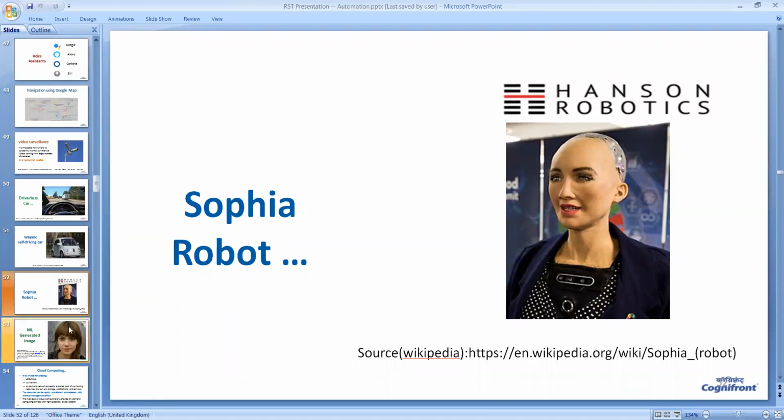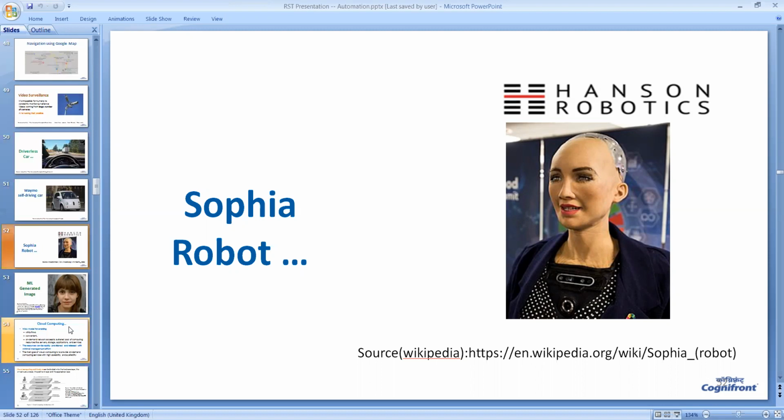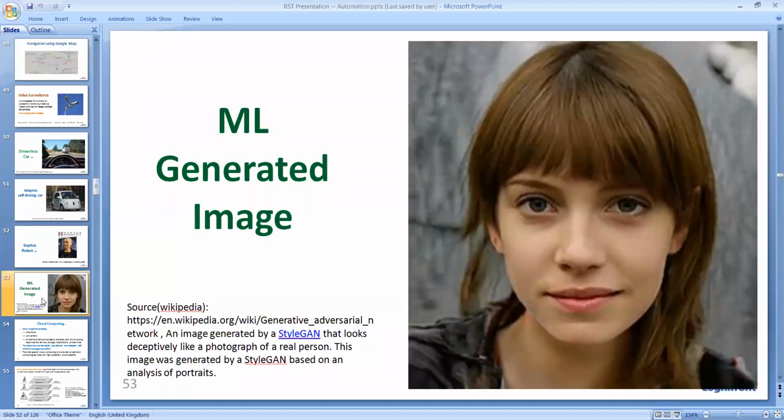Now we come to the last part of artificial intelligence and machine learning. There is a picture on the screen. It is a photograph. No, it is not a photograph. It is an image of a girl. You would be surprised to know that this is not a photograph of any real girl, real woman.